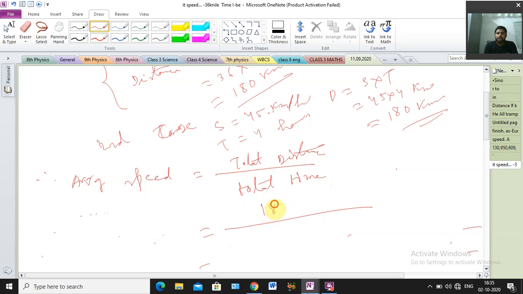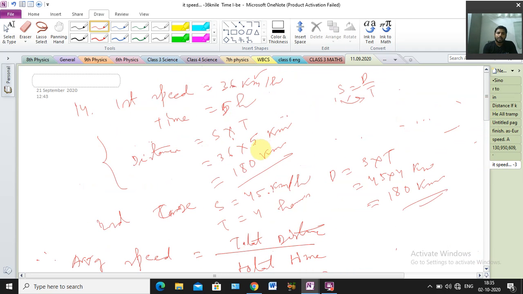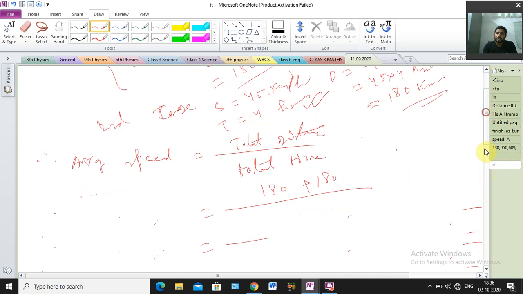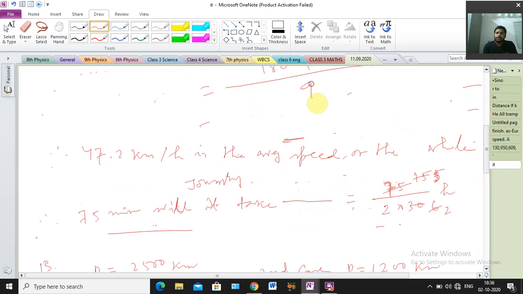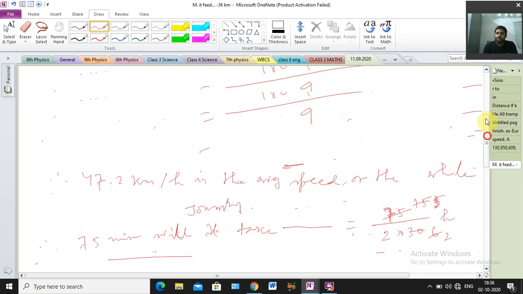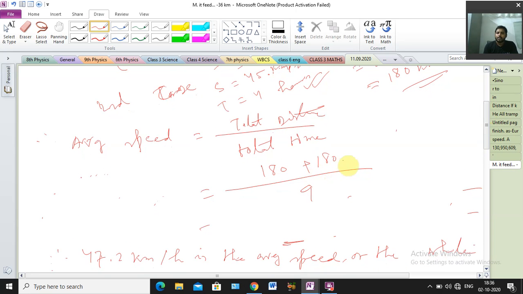Total distance how much, sir? 180 kilometer plus 180 kilometer we are getting total distance, and time, first time we are getting 5 hours here, and secondly we are getting here 4 hours. Second case time already given 4 hours, so total 9 hours we are getting. 180 plus 180 divided by 9. Clear? Because total time 9 hours. And unit will be what, sir? For distance we are getting kilometer unit, and for time hours, kilometer per hour. That is the unit of the speed.